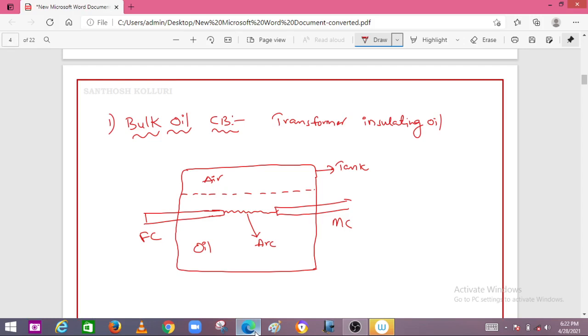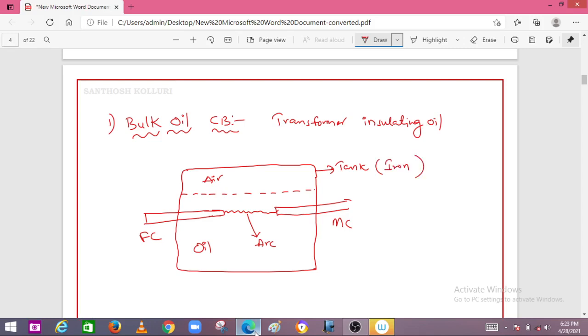Before having the construction, you have to take care of a few things here. The basic circuit construction will be like this, and the moving contact and the fixed contact are both immersed in the oil, and this entire thing is immersed in an iron tank or vessel made of iron.